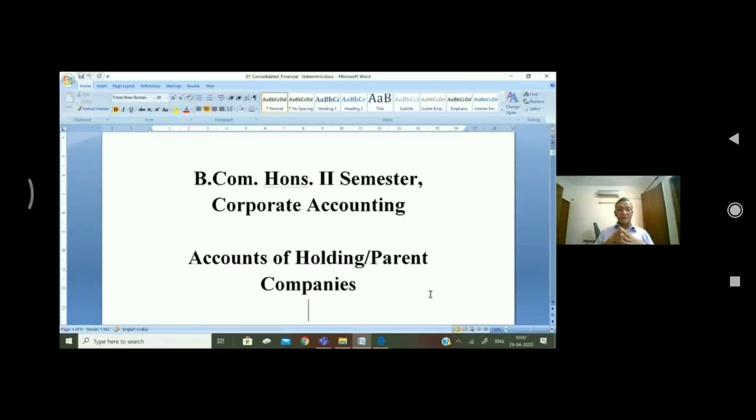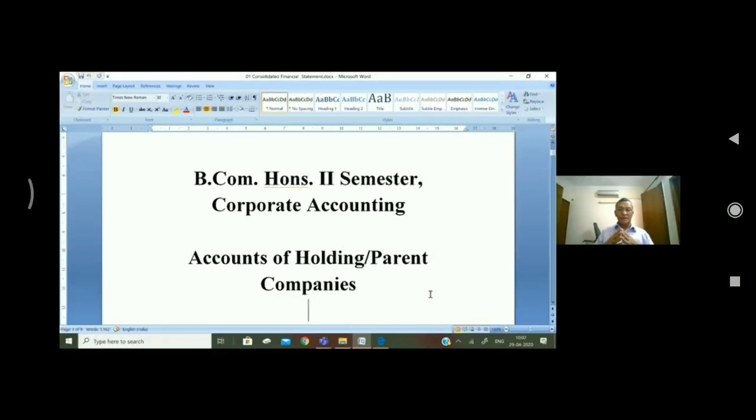And in this, you have to prepare a balance sheet. And the beauty of such questions is if the balance sheet tallies, means the total of the assets and total of the liability is equal, then you can ensure yourself about the accuracy of your solution.